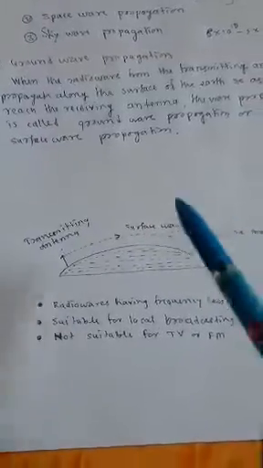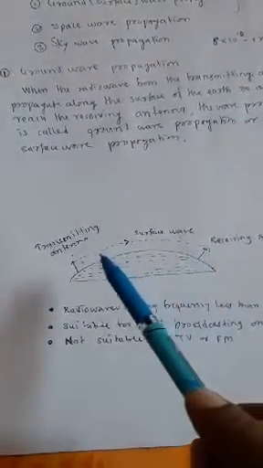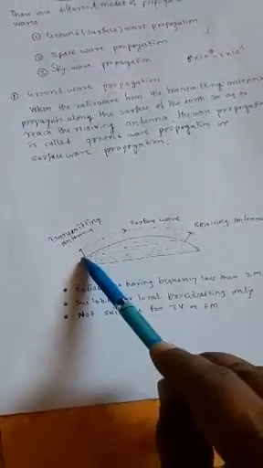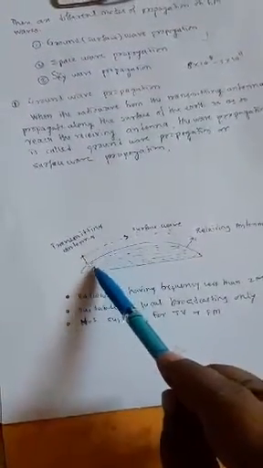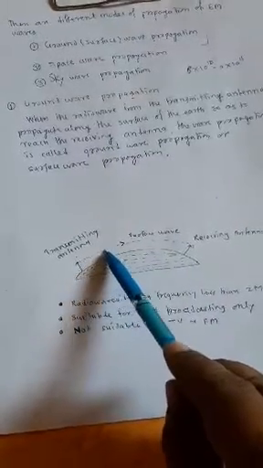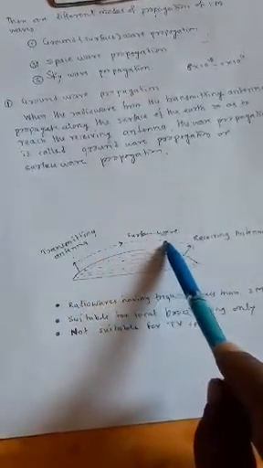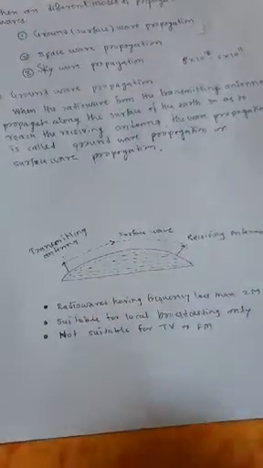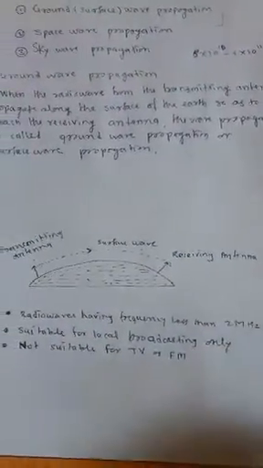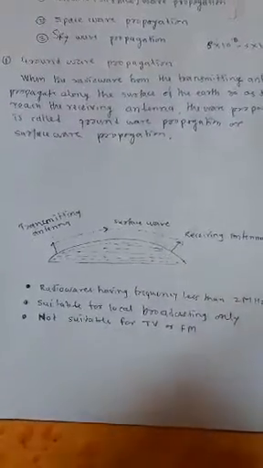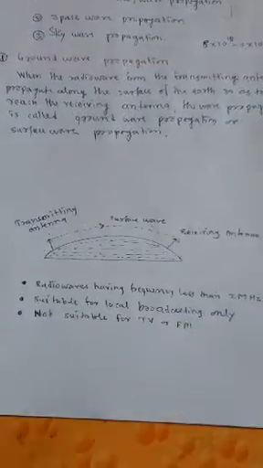See once again, when radio waves from the transmitting antenna propagate along the surface of the earth so as to reach the receiving antenna, this wave propagation is called ground wave propagation or surface wave propagation.